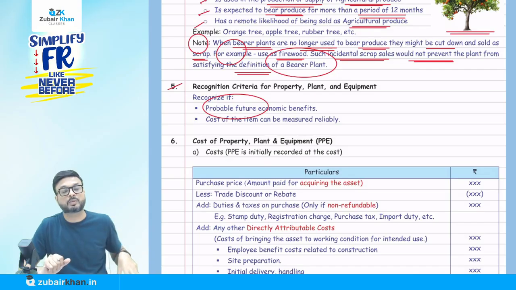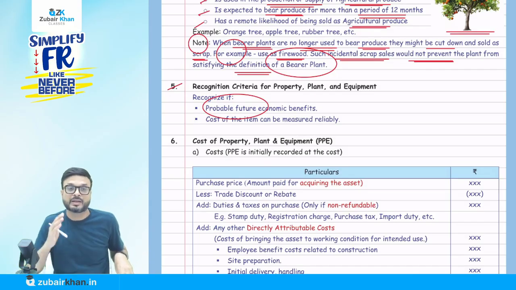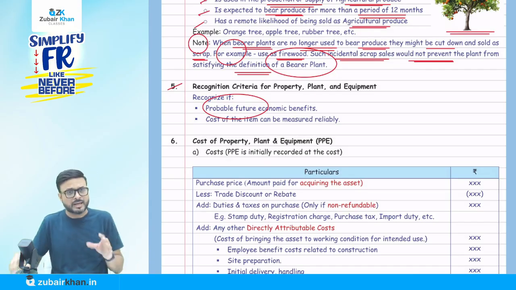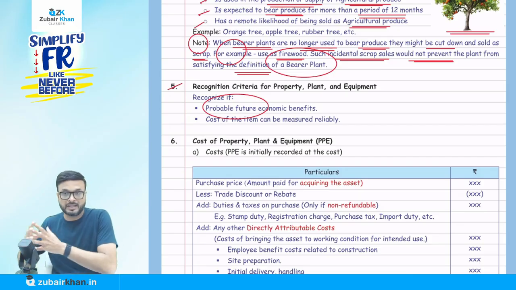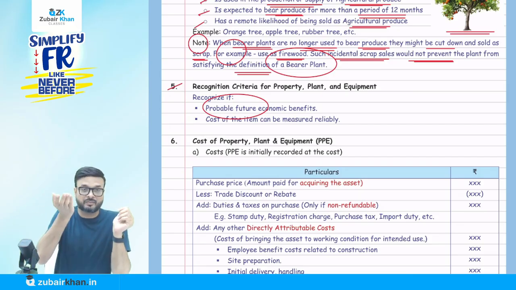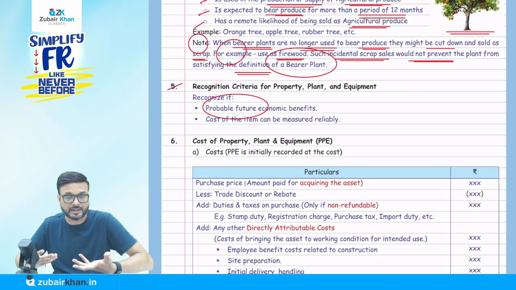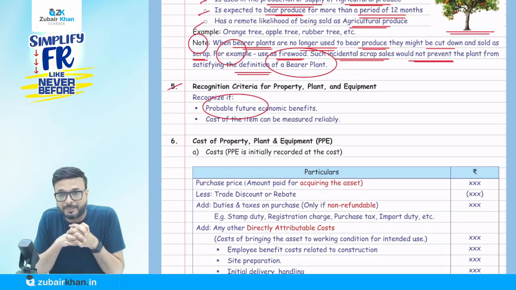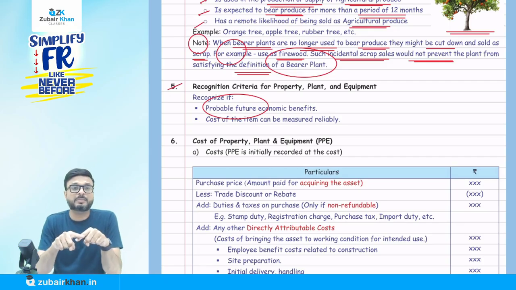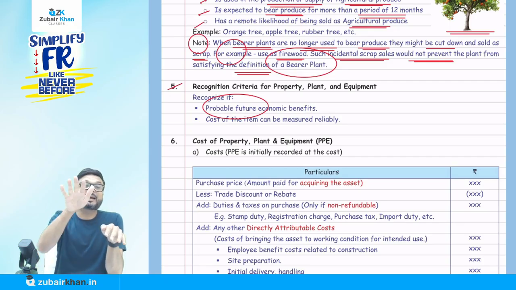Remember that future economic benefit does not mean only that revenue is going to increase. It might happen that we use some PPE that is going to help me increase the revenue. It might be I'm using this mic, it helps me to generate the revenue. But it might also happen that because of the PPE, my costs go down.